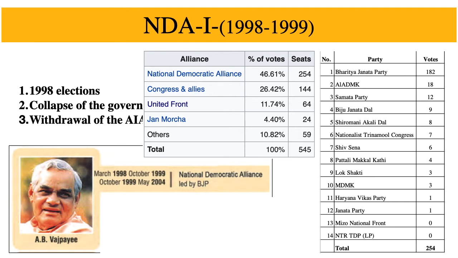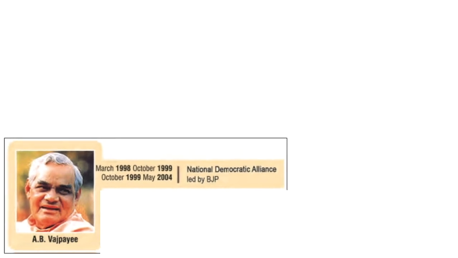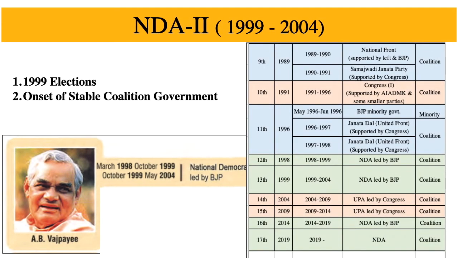It's quite interesting to know that during the vote of confidence, BJP lost by just 1 vote. They just got 272 when the needed majority vote was 273. So fresh elections had to be held. And then, in the 1999 general elections, the BJP-led NDA won a majority, and Vajpayee became the Prime Minister of India.